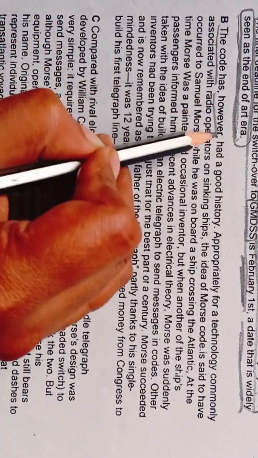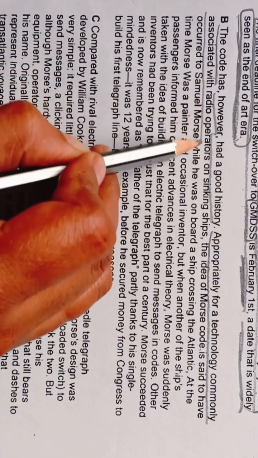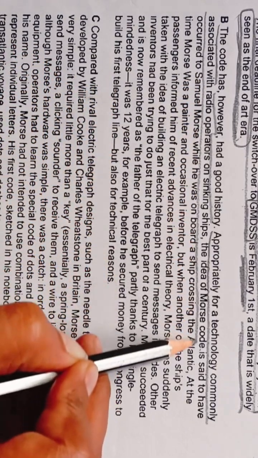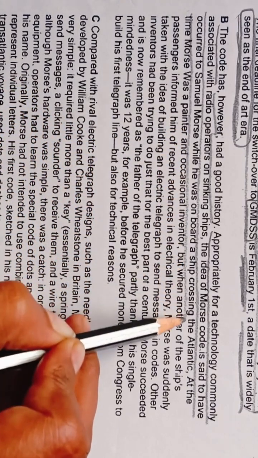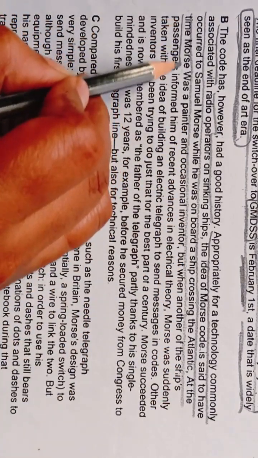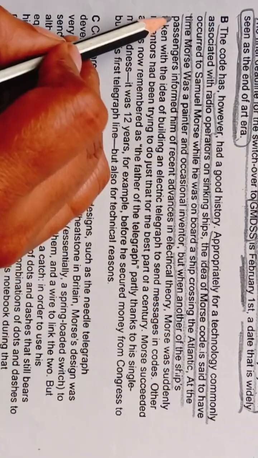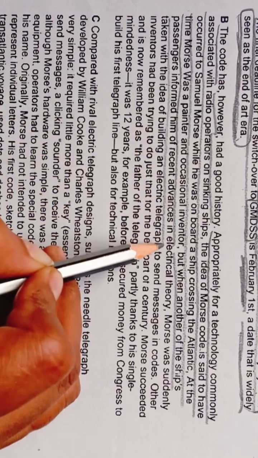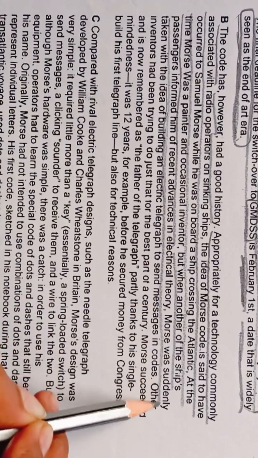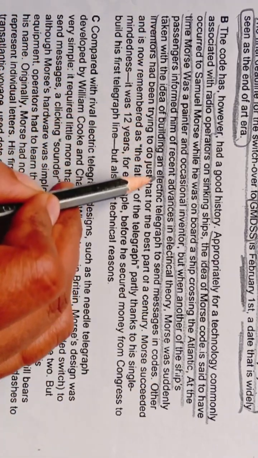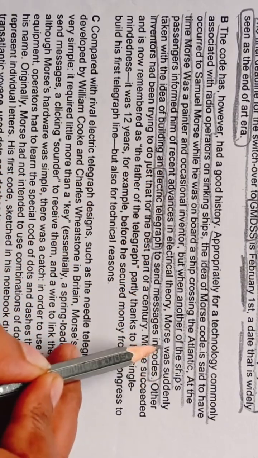The code has, however, had a good history, appropriately for a technology commonly associated with radio operators on sinking ships. The idea of Morse code is said to have occurred to Samuel Morse while he was on board a ship crossing the Atlantic. At the time, Morse was a painter and occasional inventor. But when another of the ship's passengers informed him of recent advances in electrical theory, Morse was suddenly taken with the idea of building an electric telegraph to send messages in codes.